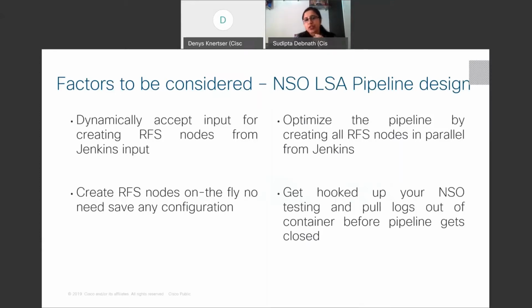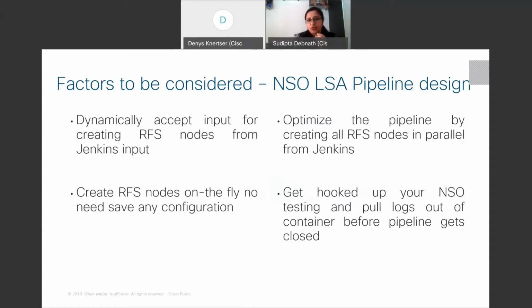Today I have a fixed infrastructure, for example, where I have one CFS node and two RFS nodes. Tomorrow I might be interested to build one more set of infrastructure where I will have one CFS and three RFS nodes, or more than two RFS nodes. So how can we do that? Environment setup dynamically from the pipeline. So Jenkins we have used to build up such infrastructure.